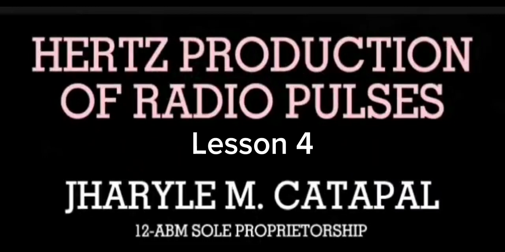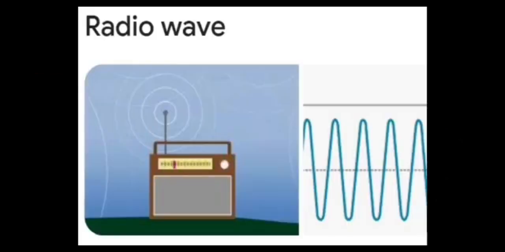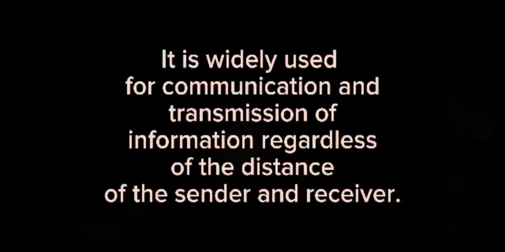Good day, everyone. I'm Jarrell Modesto Catapal, and I'm here to discuss Hertz's production of radio pulses. One of the 7 waves in the electromagnetic spectrum is the radio wave. When we say radio wave, it has the longest wavelength and the lowest frequency. It is widely used for communication and transmission of information regardless of the distance between the sender and receiver.